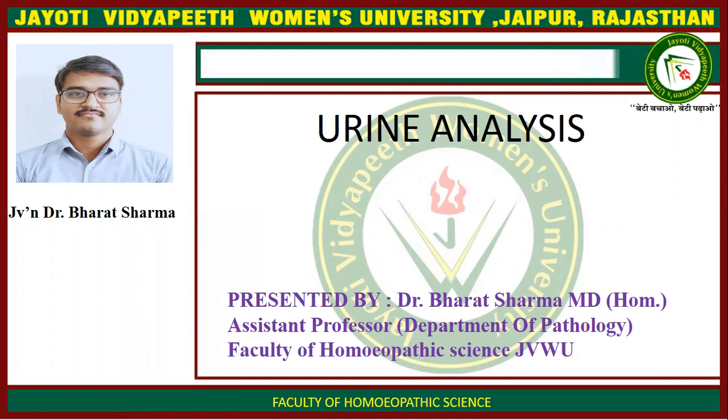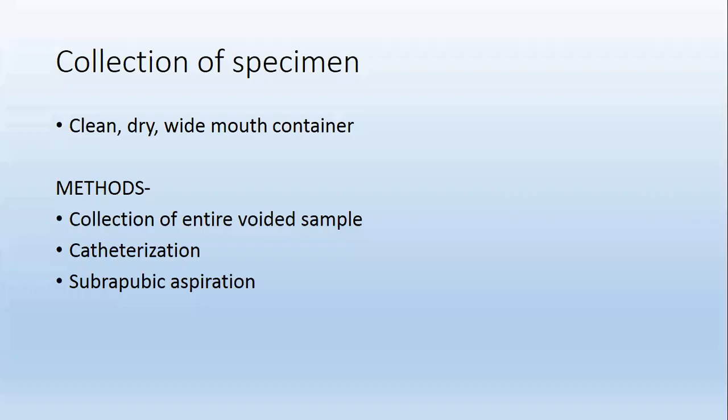In this practical class, we will learn about the qualities of urine, its physical analysis and its chemical analysis. Collection of specimen: first, a clean, dry, wide mouth container must be used. Methods are collection of entire voided sample, second is by method of catheterization, third is suprapubic aspiration.